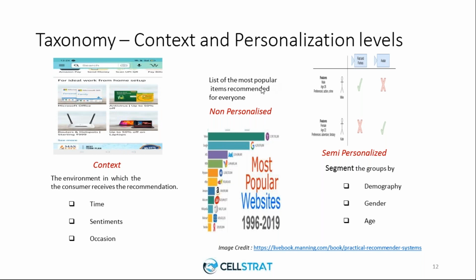Now, for any new user, when we don't know anything about the user, the safest thing to do is a non-personalized recommendation, which has been there since time immemorial. The most popular websites or the most popular items, the top purchased items, the most viewed items, all fall under non-personalized recommendations, where there is no personalization but still a group-based suggestion. It naturally draws our attention. If some product is most popular, you might tend to get attracted and go and buy it, right?